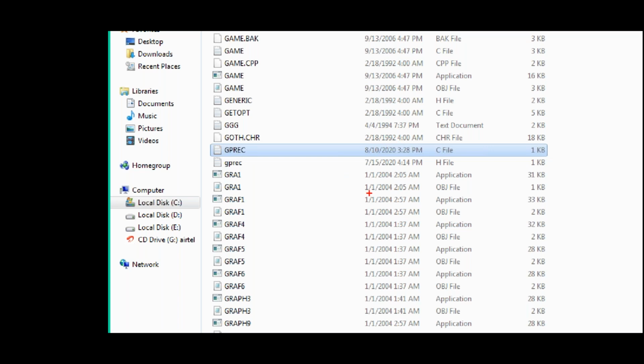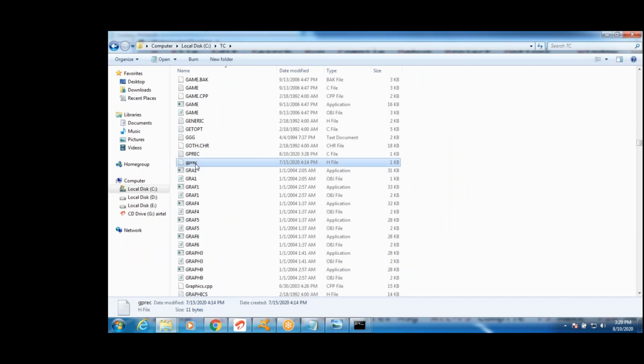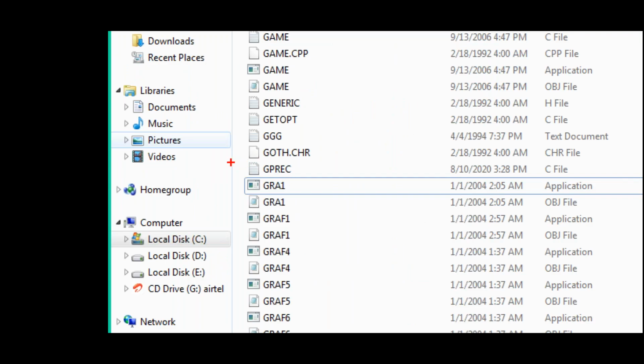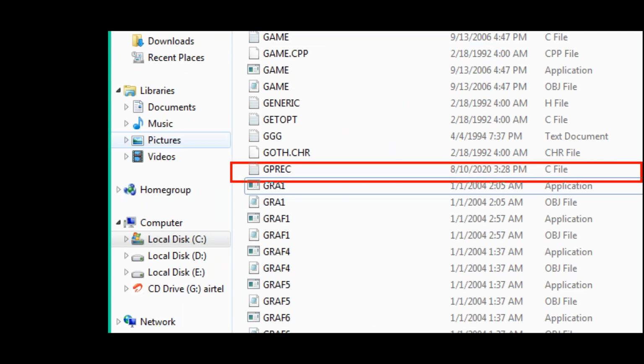GPREC.c. Okay, that is the header file. The previous one, I will remove. I removed it. Can you see this? Which file is there? The C file. When was this file created? Today, 8/10/2020, 3:28 p.m. Are you following us? The C file is created.